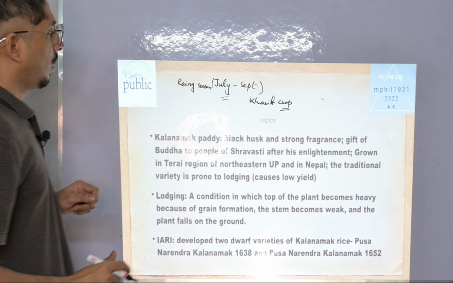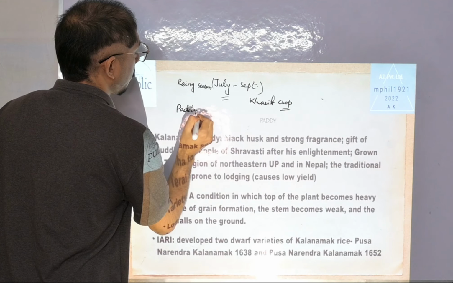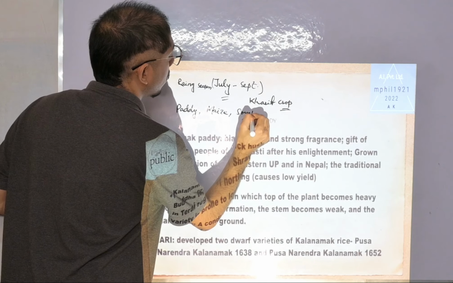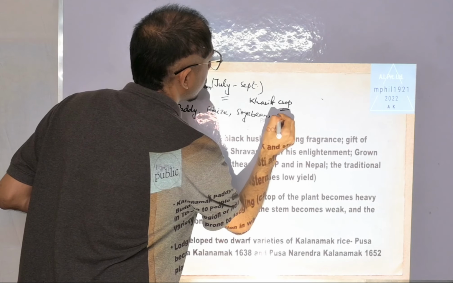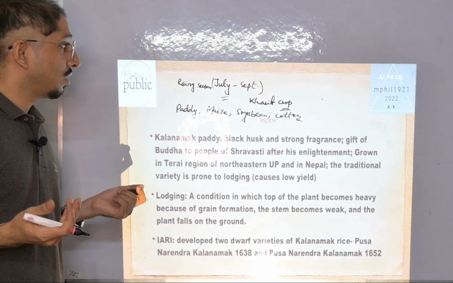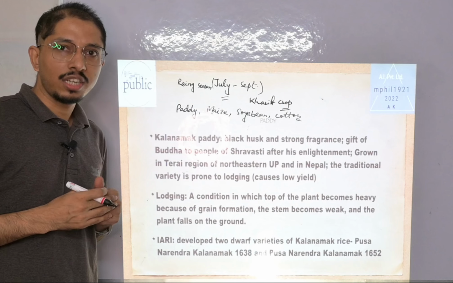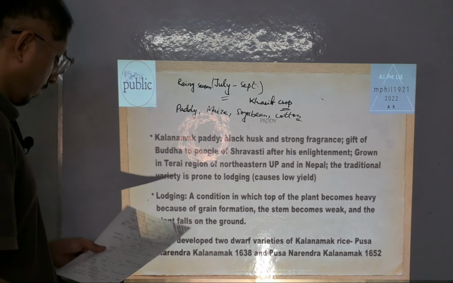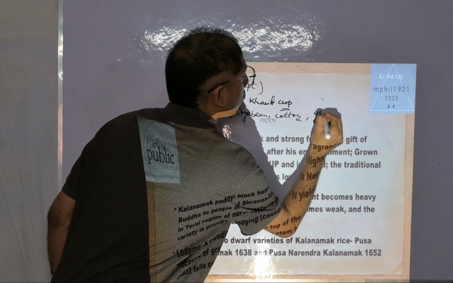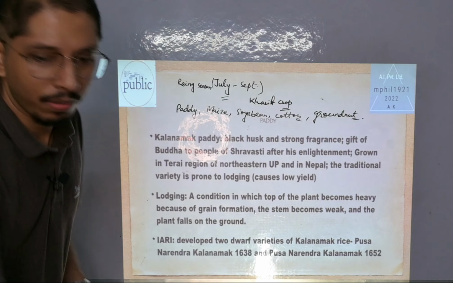Other examples of Kharif crops, you need to remember these also: paddy, maize, soybean, cotton. These are Kharif crops. Do not apply your common sense to ask how cotton can be a Kharif crop. Cotton also requires a huge amount of irrigation water. Groundnut also. It is given in NCERT, so you can read it from there.